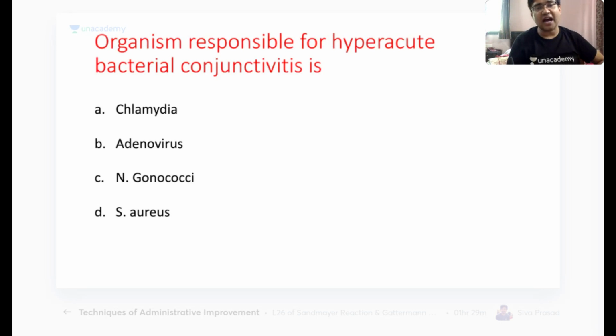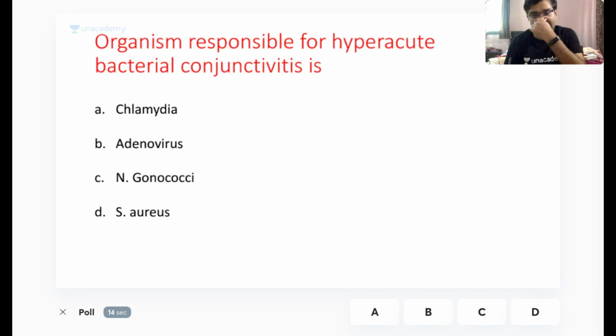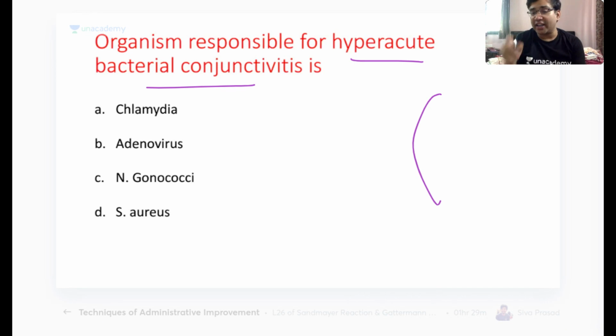Organism responsible for hyperacute bacterial conjunctivitis: Chlamydia, adenovirus, Neisseria gonorrhoeae, or Staphylococcus aureus. So, very good. Hyperacute bacterial conjunctivitis develops within 24 to 48 hours. This conjunctivitis can involve the cornea as well. Once the cornea is involved, it goes inside the eye even without perforation.